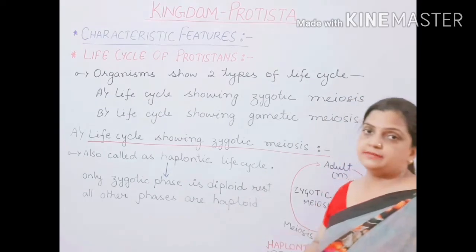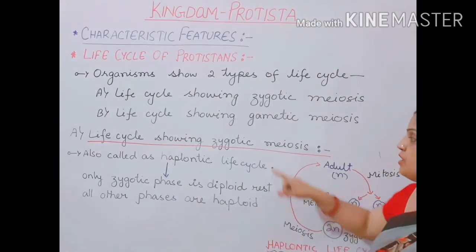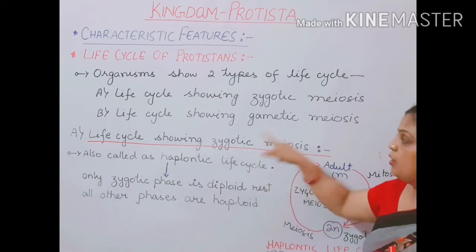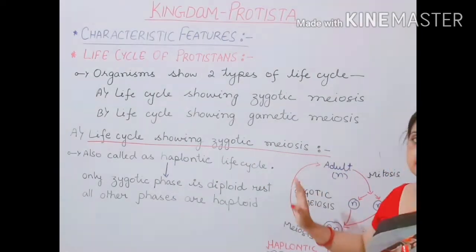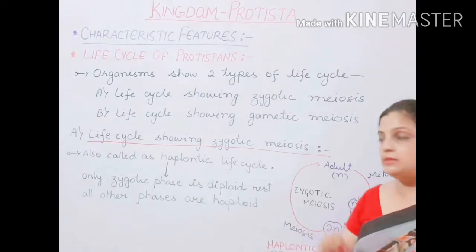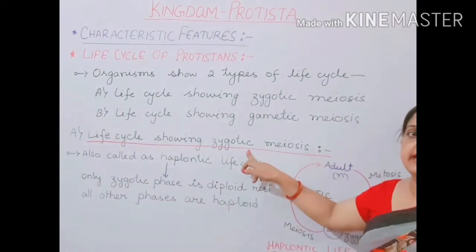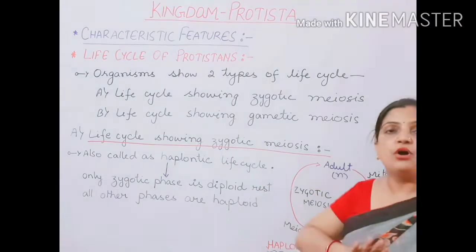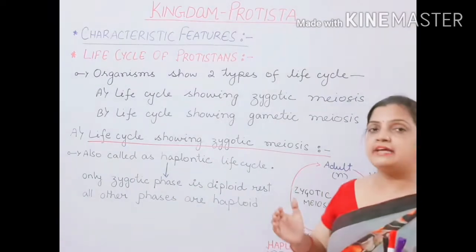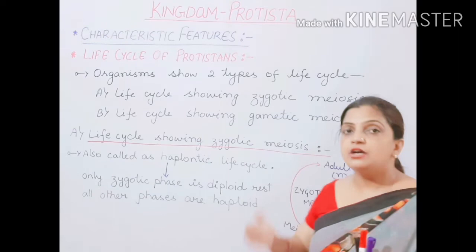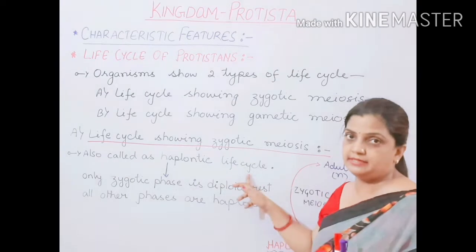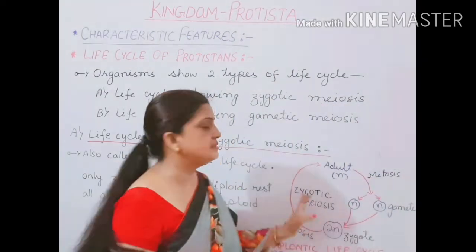Why? Because in this life cycle, only the zygote phase shows the diploid condition. Among the protistans who are having zygotic meiosis, only the zygotic phase is diploid. Otherwise, all the rest of the phases of life are haploid. So the maximum part of the life is going on in the haploid condition. Hence this life cycle is also called the haplontic life cycle. Now let us understand with the help of this diagram.